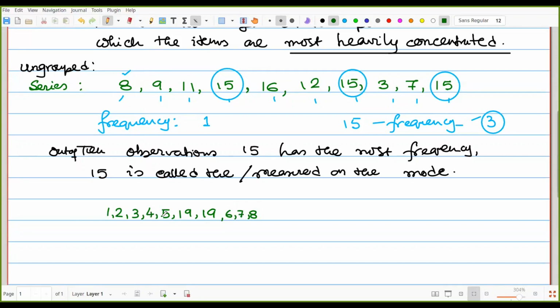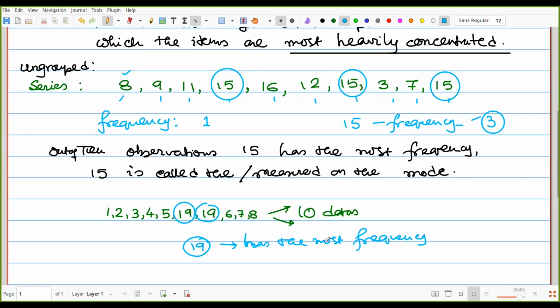There are 10 data values. Now, according to mode, what should be the result? It must be 19, because 19 has the most frequency.